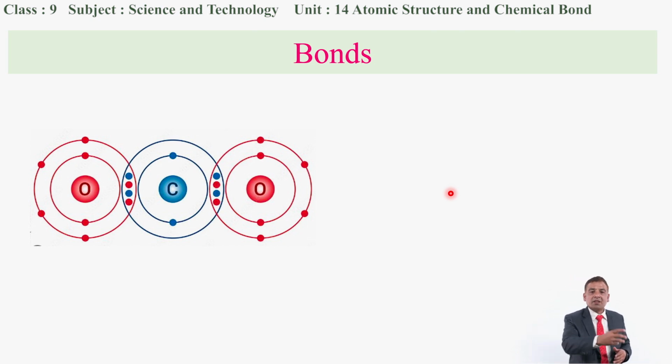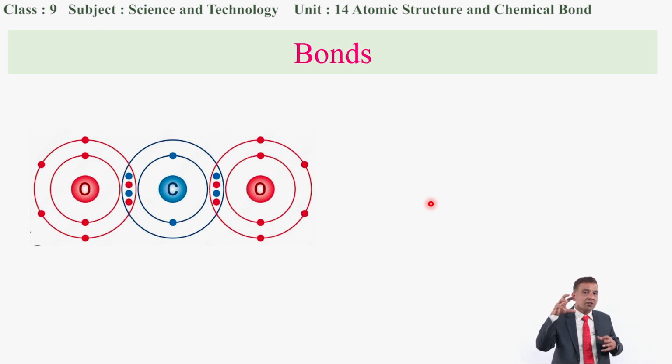You can see in this compound also, this is the compound of carbon dioxide. So how does the carbon dioxide molecule form? What type of linkage do we find in the carbon dioxide molecule? Just imagine that there are 2 places or 2 linkages. One linkage is seen over here, as well as another linkage on the next side. In this part you can see the linkage between the carbon and the oxygen. So here oxygen has shared 2 electrons, as well as carbon also has shared 2 electrons, because these blue balls represent the electrons of the carbon, as well as red balls are the electrons of the oxygen.